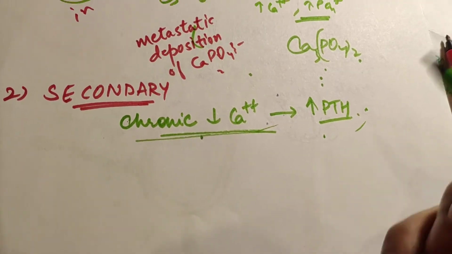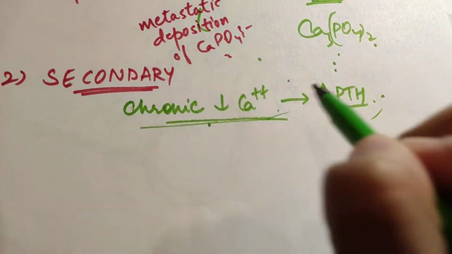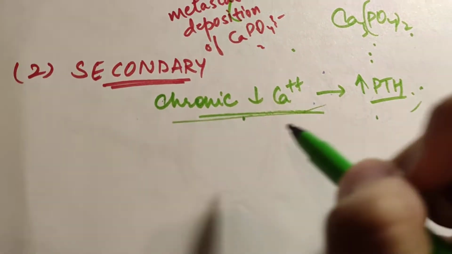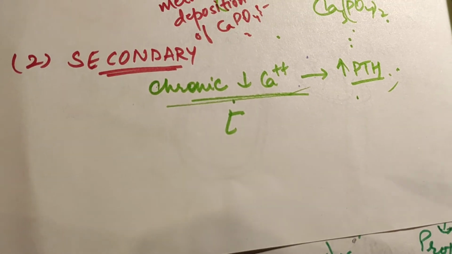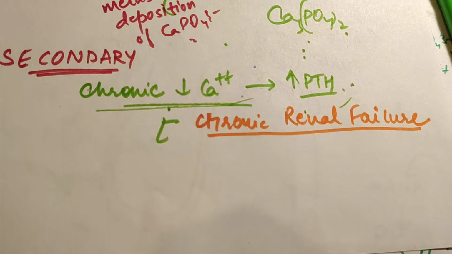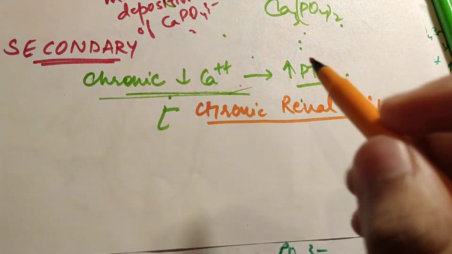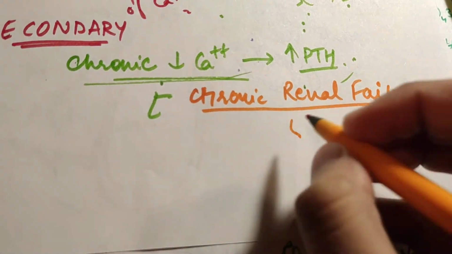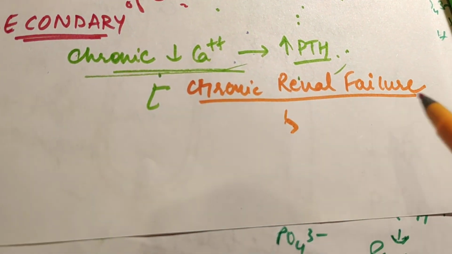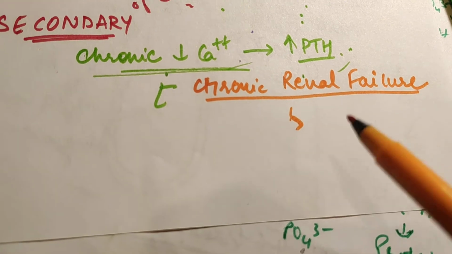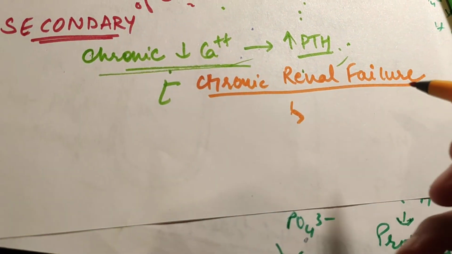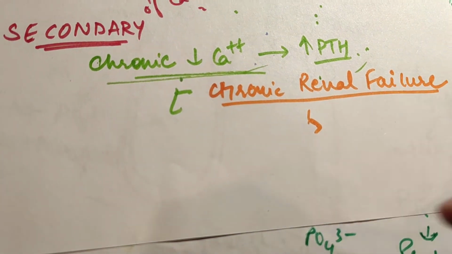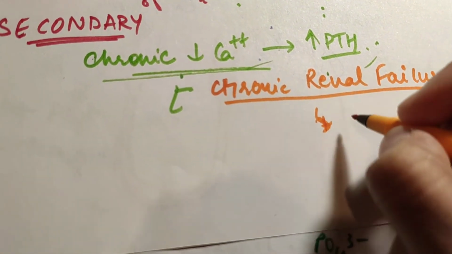Now the question is, why is there a chronically low level of calcium? There may be several reasons. The most important reason which we discuss is chronic renal failure. What does the kidney do? Its main function is to excrete out the phosphate in the presence of parathyroid hormone. But if there is renal failure, then the phosphate will be more in the blood. So that will cause hyperphosphatemia.